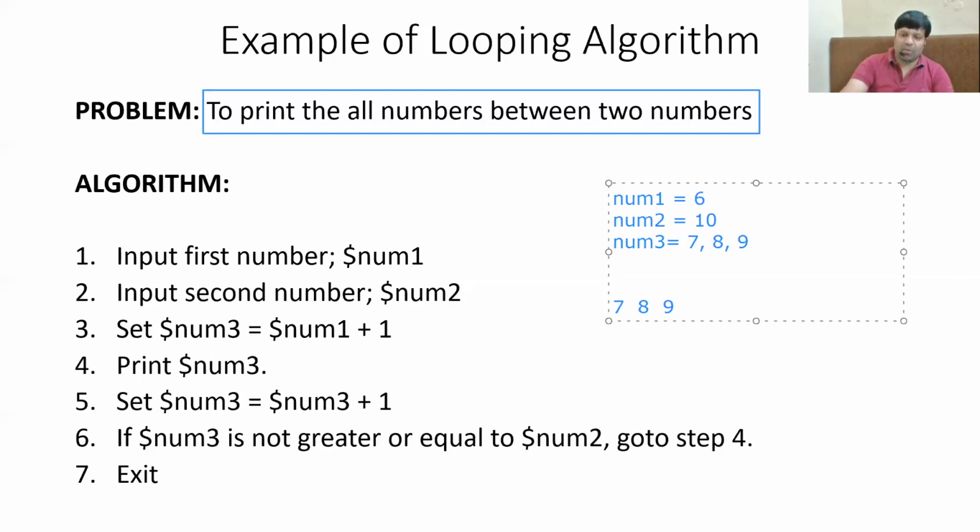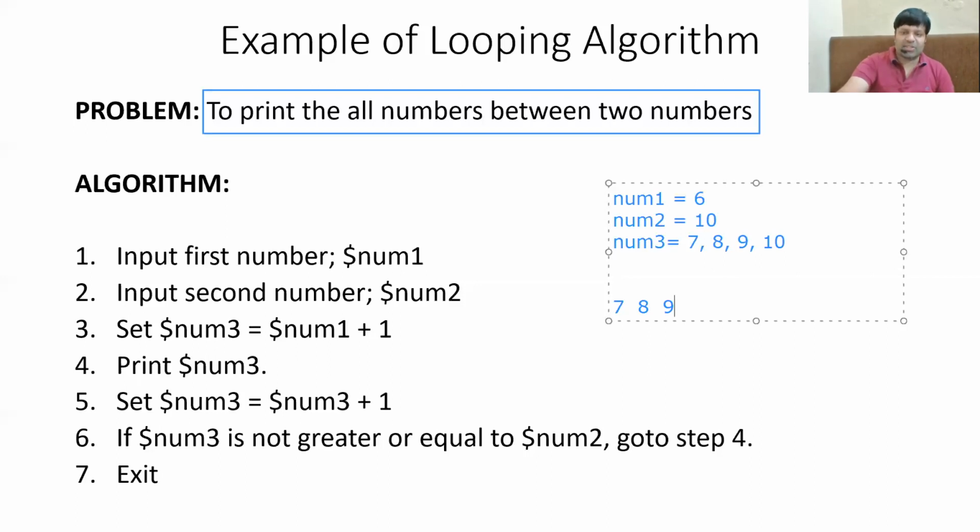And now we will increment the value of the variable number 3 by 1 as given in instruction number 5. Now check in instruction number 6 whether number 3 is less than number 2. The answer is no. If the answer is no, we will not go to step number 4. Instead, we will go to step number 7, which says exit. That is the end of it.